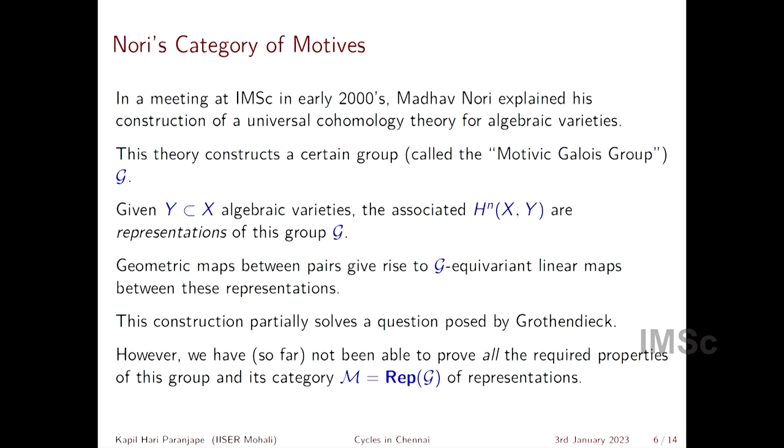Since Srinivas is here and he would have pointed it out, I would say that I'm cheating a little bit because the original cohomology theory has integer coefficients, but when we say that there is a group, we are actually using Q coefficients. Okay, we are using rational number coefficients. Otherwise, you have to be a little careful, and it's not really a group, but it's a monoid. Okay, but doesn't matter.